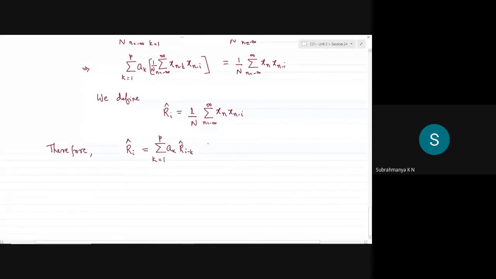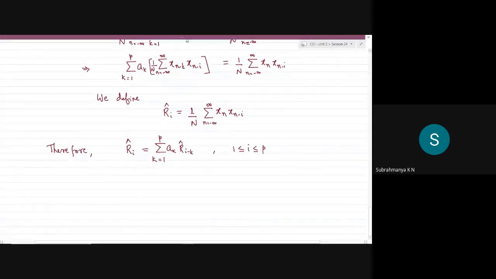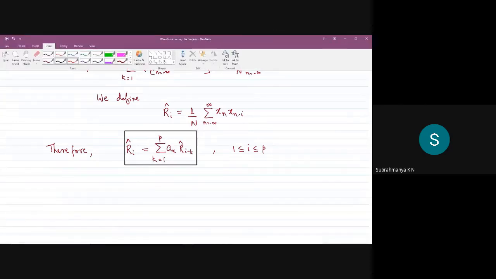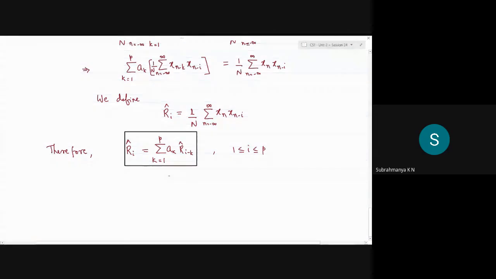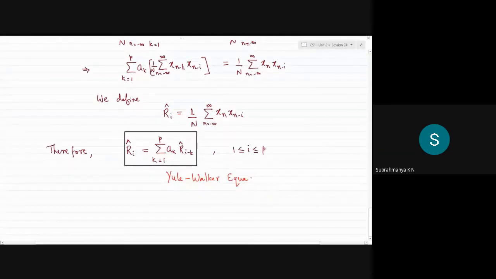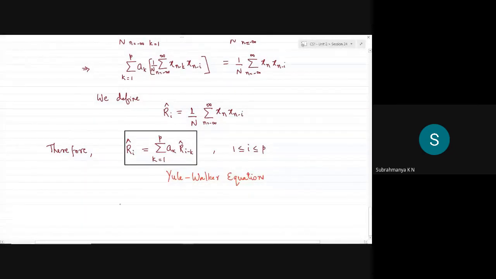This is with respect to i ranging between 1 to p, where p is the number of filter coefficients. This particular expression, a compact form of the representation of the above equation, is known as the Yule-Walker equations.